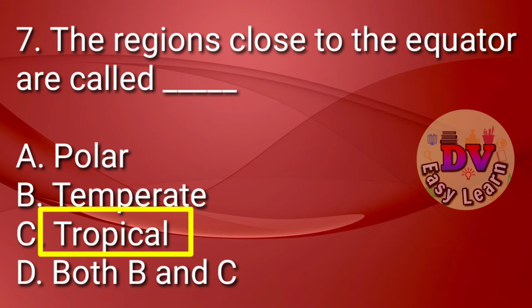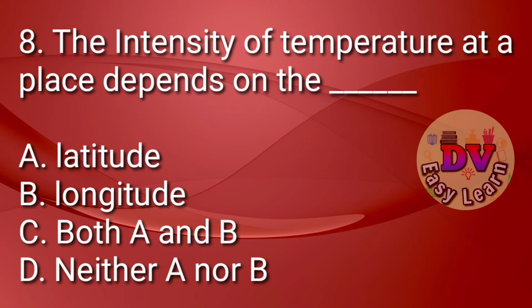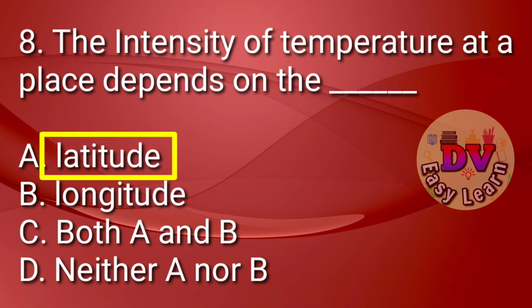Correct answer, tropical. Question number 8. The intensity of temperature at a place depends on dash. Correct answer, latitude.